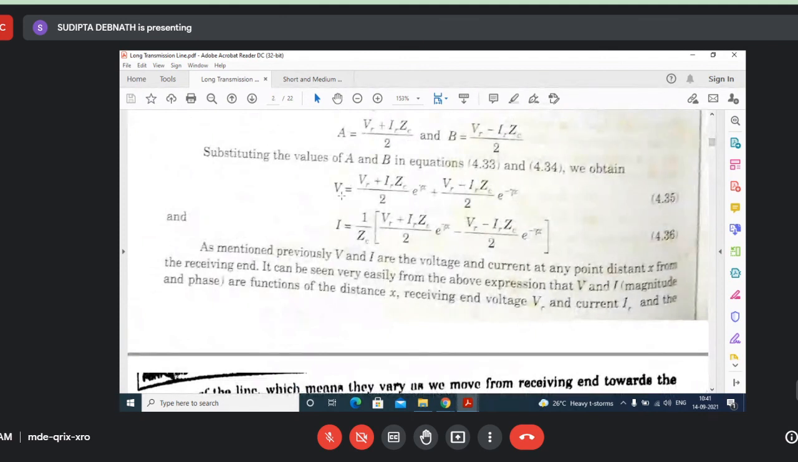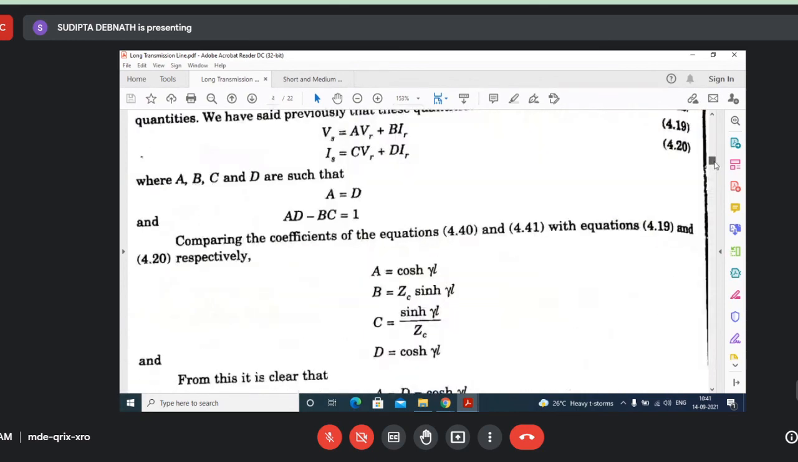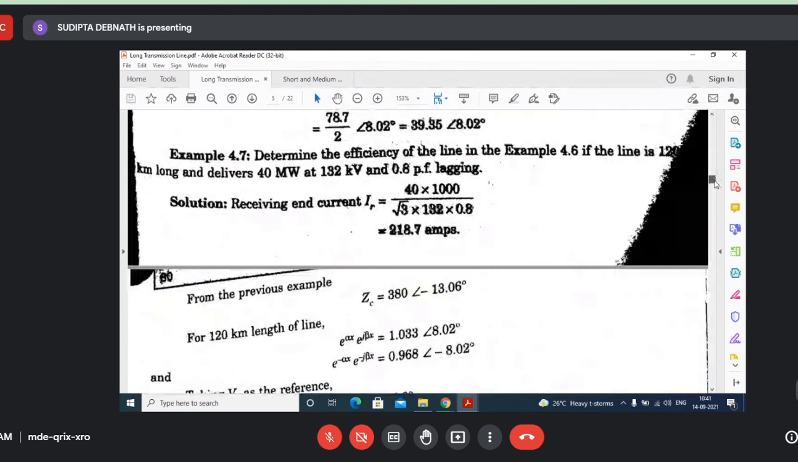Okay, what will be Vs? VR you know, IR is given to you, ZC you know, and e to the power gamma x. X is given, 120 kilometer. Which value have they asked to find out? Efficiency means what you need to find out? Receiving end value, output by input. What is the output? VR, IR, cos theta. These are all known to you.